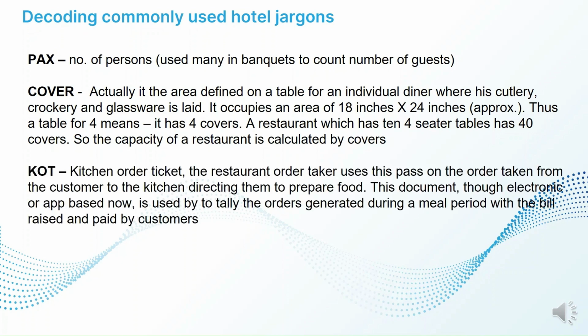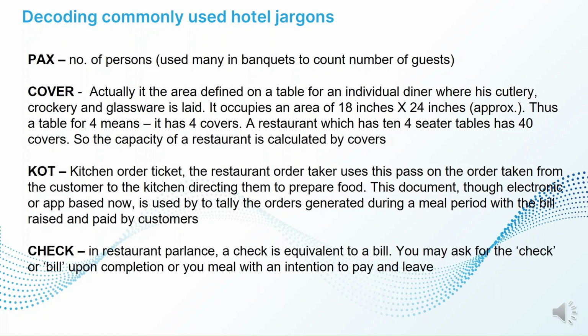KOT, Kitchen Order Ticket. The restaurant order taker uses these to pass on the order taken from the customer to the kitchen, directing them to prepare food. This document, though electronic or app-based now, is used to tally the orders generated during a meal period with the bill raised and paid by the customers. Traditionally, this used to be a paper format with a few carbon copies so that the tallying could be done in a proper way.